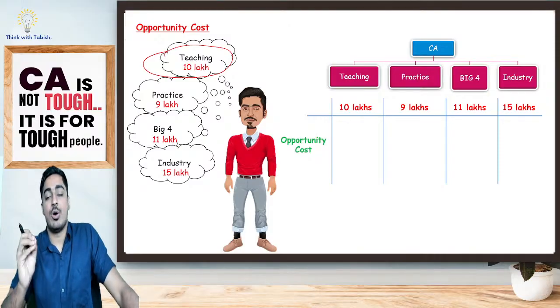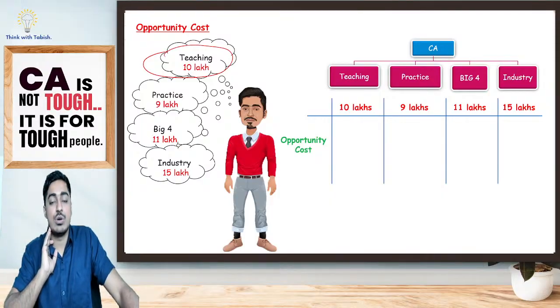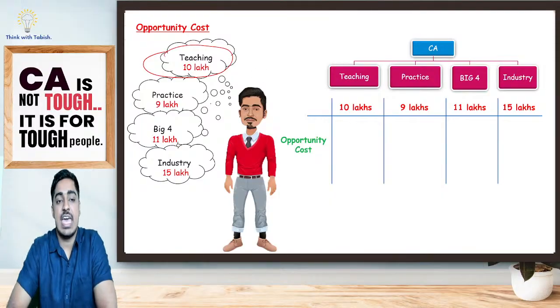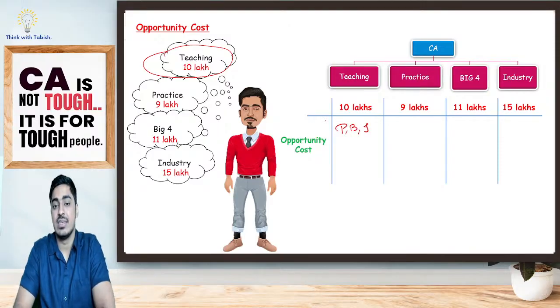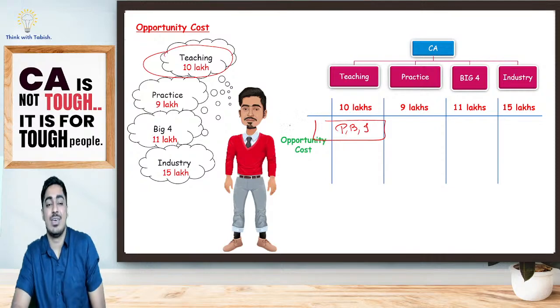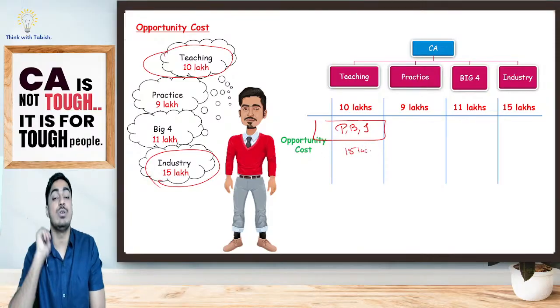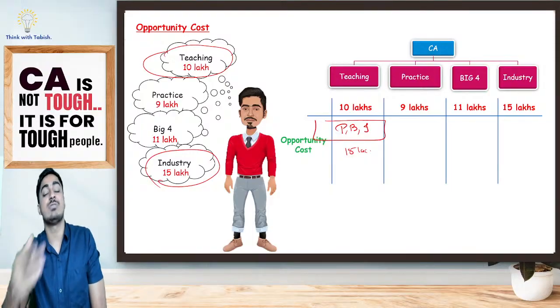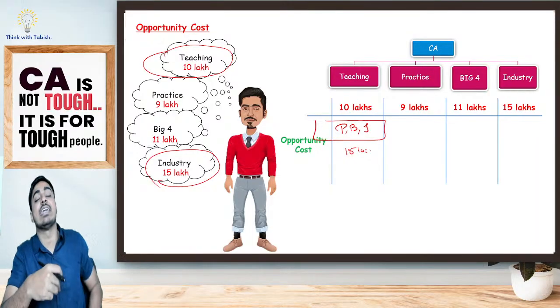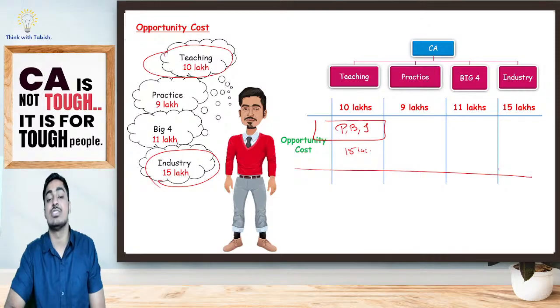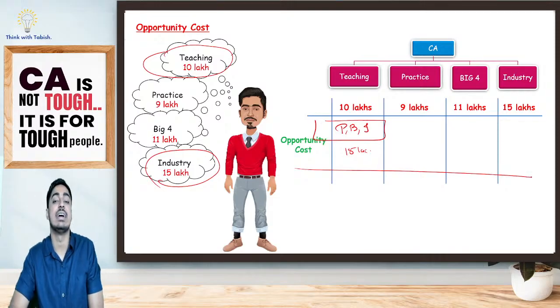What is my opportunity cost, students? What am I sacrificing? If I start teaching, I'm sacrificing practice, I'm sacrificing big four, I'm sacrificing industry. Which one will give me the maximum pain, students? If I would have gone to industry, I would have got 15 lakh rupees. Because I have come into teaching, I cannot get that 15 lakh rupees. I have sacrificed that 15 lakh that I would have otherwise got. That is my opportunity cost. Is it clear, everyone? So this opportunity cost is also relevant while we are taking our decisions.